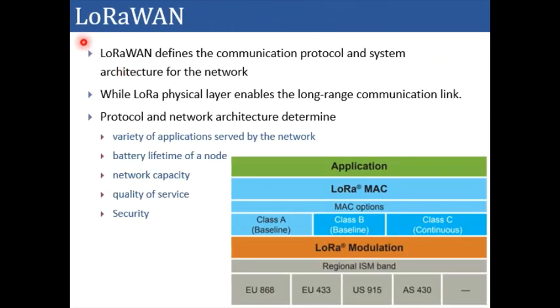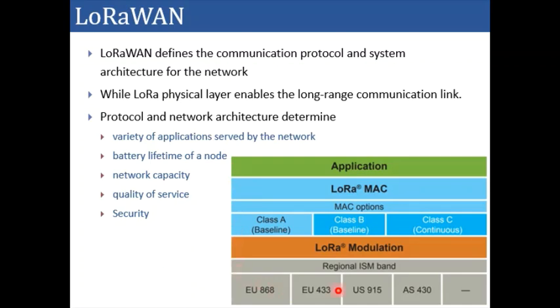So now let's talk about LoRaWAN. LoRaWAN defines the communication protocol and the system architecture for the network, while LoRa, which we just discussed, is a physical layer which enables a long-range communication link, and LoRaWAN is the protocol which is built on top of the LoRa physical layer.